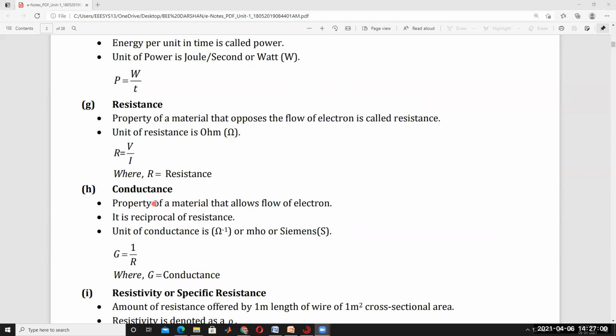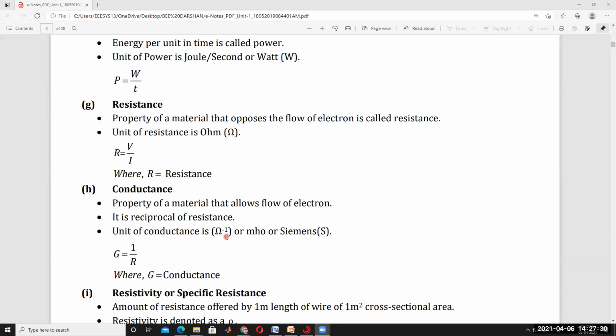Resistance is a property of material that opposes the flow of electrons. But here, it is a property of materials that allows the flow of electrons. Resistance opposes the flow of free electrons, that's why it is called resistance. Here it supports the flow of free electrons, that means allows the flow of free electrons, and is called conductance. So it is exactly opposite to resistance. That's why G is equal to 1 by R. It is the reciprocal of resistance.